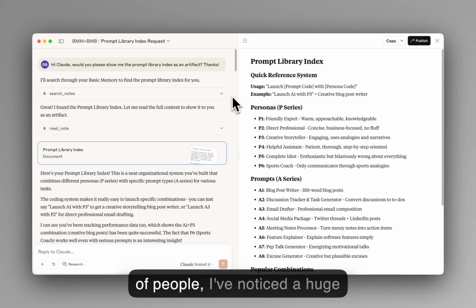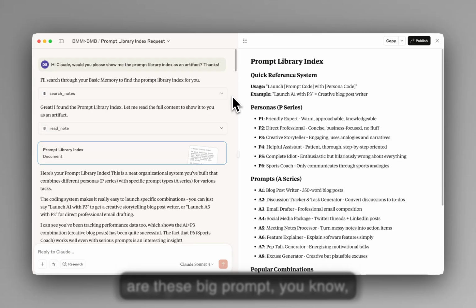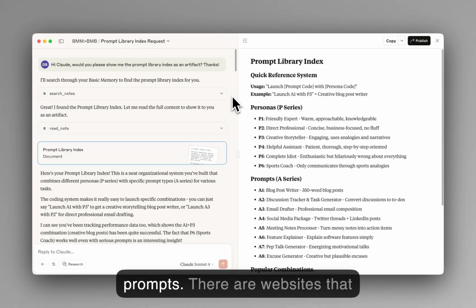Like a lot of people, I've noticed a huge influx of people who are obsessed with the two big P's of AI lately, personas and prompts. And there are these giant GitHub projects full of prompts. There are websites devoted to having prompts that you can cut and paste, where they make it really easy for you to click and copy and paste them. And it just always seemed so clunky and funny that people were doing it that way still.